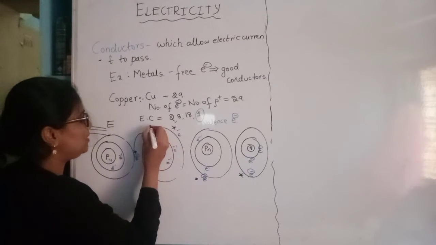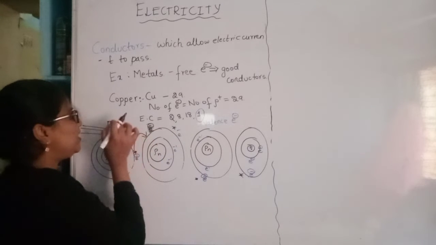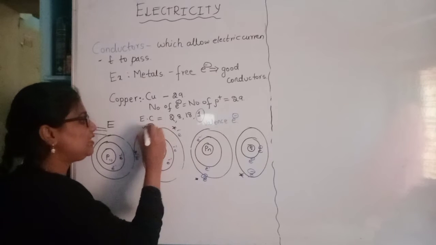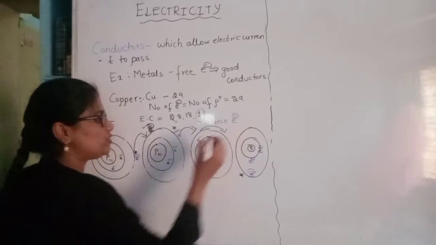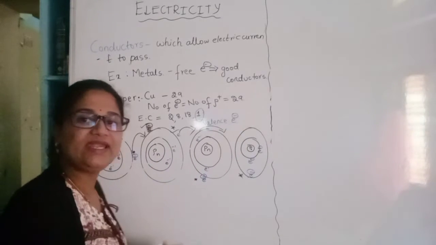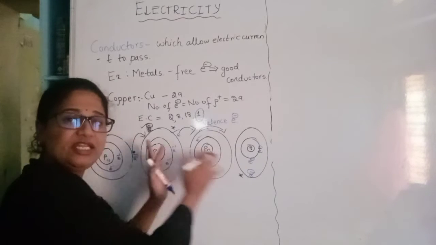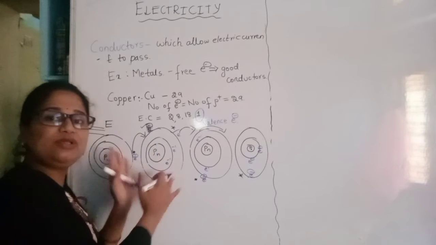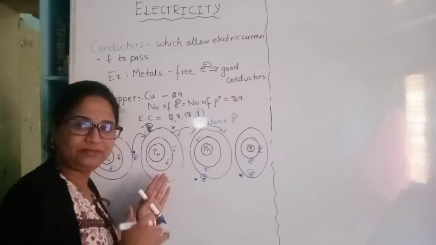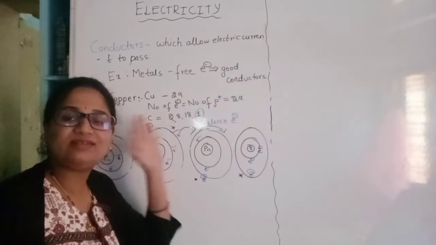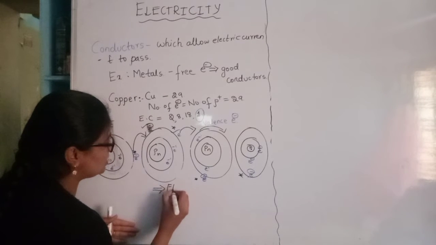So what happens when it jumps? This electron comes here. And again, when the energy supply continues, these two electrons jump here. So this jumping of electrons by providing external energy continues. So what happens? There will be a continuous jumping of electrons from one shell of an atom to the other shell of the atom. This continuous movement causes a flow of charges.